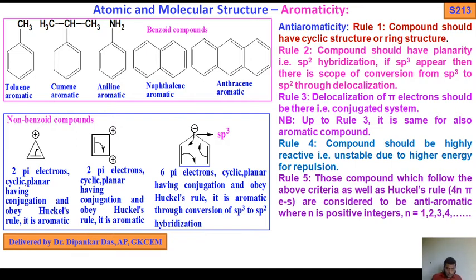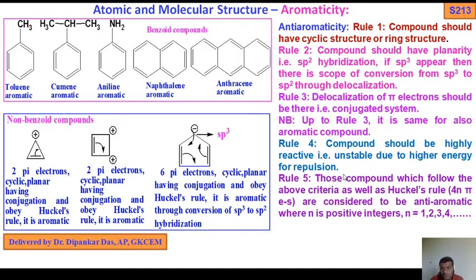So up to rule 3 it resembles the conditions of aromaticity, but rules 4 and 5 are for anti-aromaticity. The compound should be highly reactive, unstable due to higher energies from repulsions.